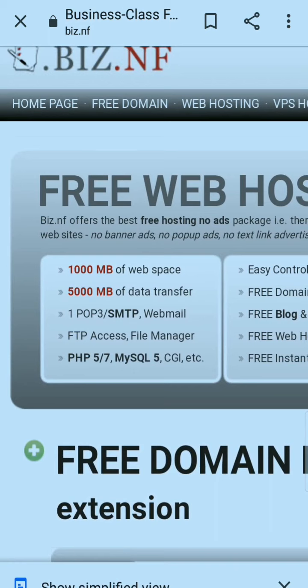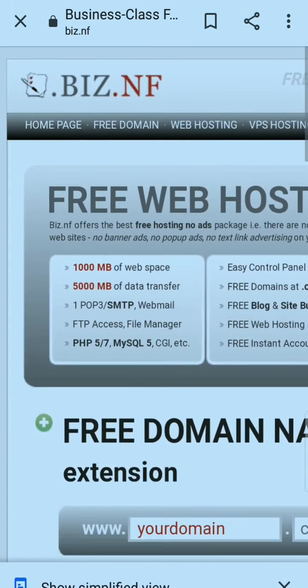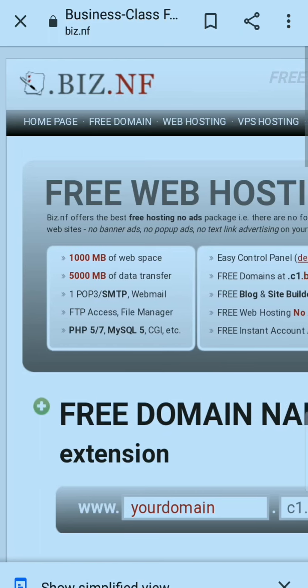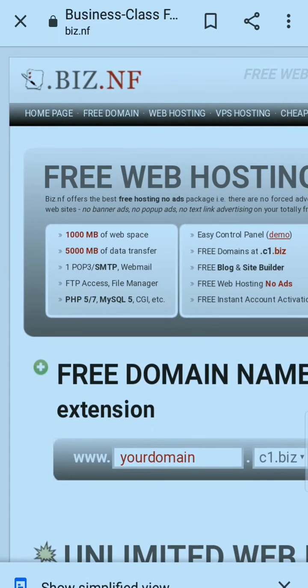1000 MB of web space, 5000 MB of data transfer, 1 POP3 SMTP webmail, FTP access, file manager, PHP 5.7, MySQL 5, CGI. So this is also a good plan at no cost. So if you want to choose this one, then you can go with it because it's awesome. Because it was never available before, like free hosting and free domain name. It means if you wanna start any type of business or any type of blog, you can just start without any thought.